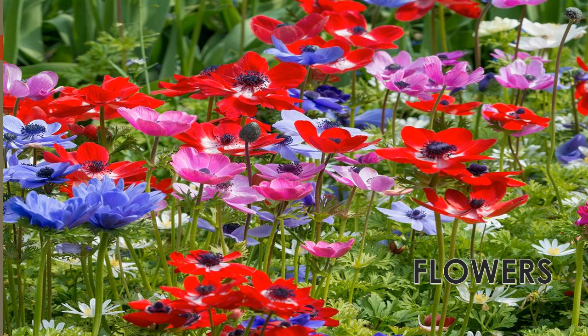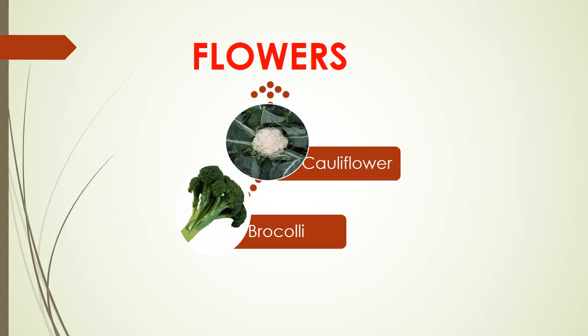Are flowers just good for smelling and seeing? No, we also eat certain flowers as vegetables. Cauliflower and broccoli are flowers. We eat them as vegetables.